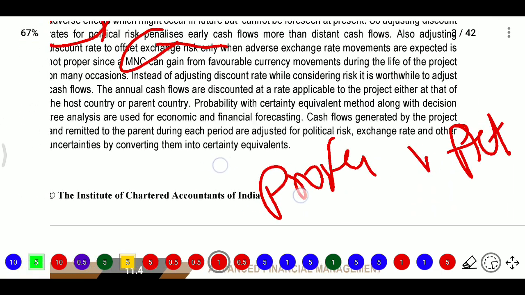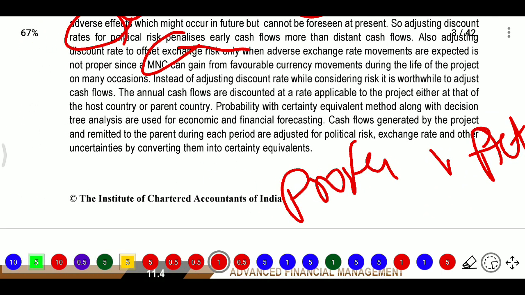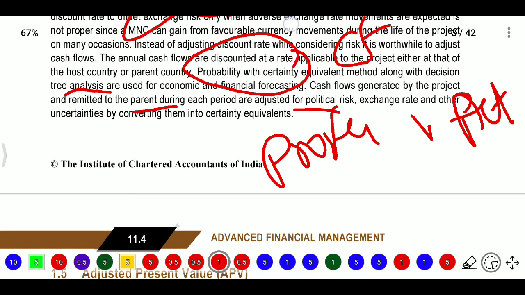Then annual cash flows are discounted at a rate applicable to the project, either in the host country or the parent country. The probability with certainty equivalent method along with decision tree analysis is used for economic and financial forecasting. So the cash flow generated by the project and remitted to the parent during each period is adjusted for political risk, exchange risk and other uncertainties.